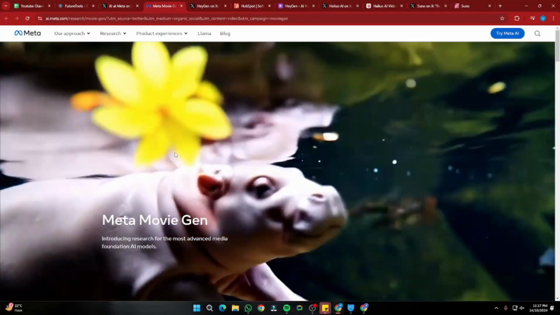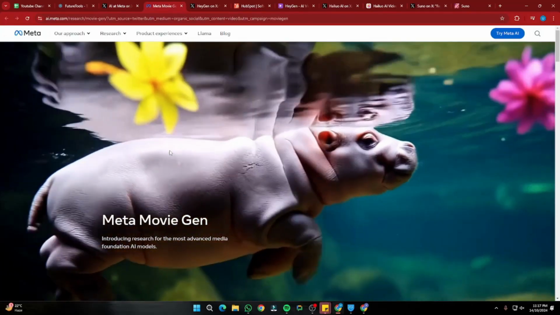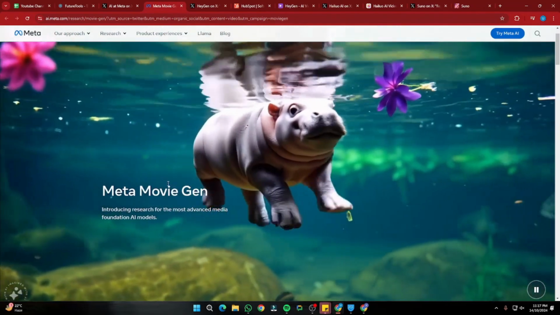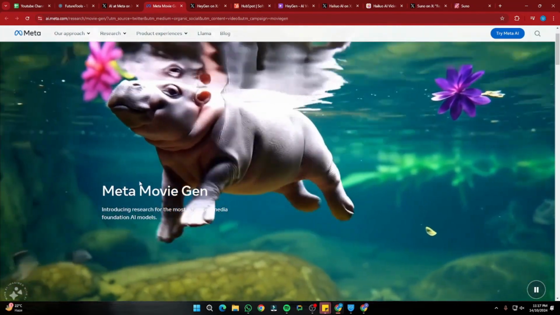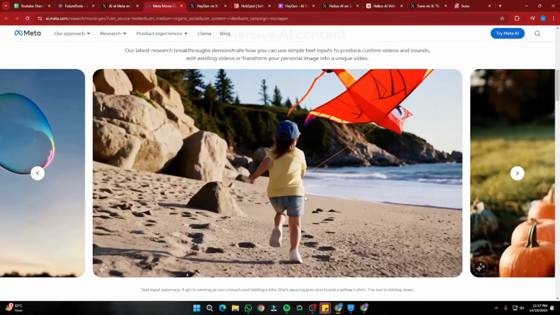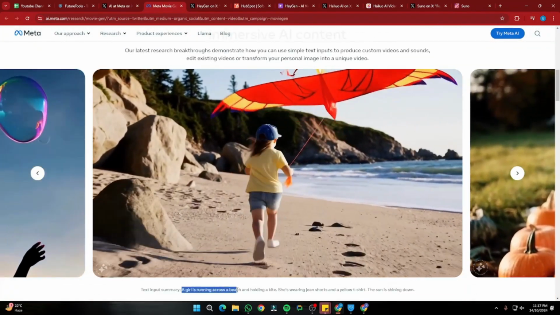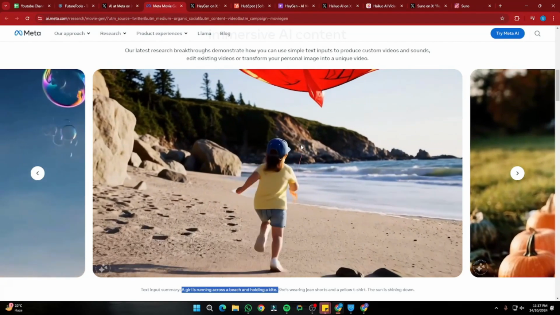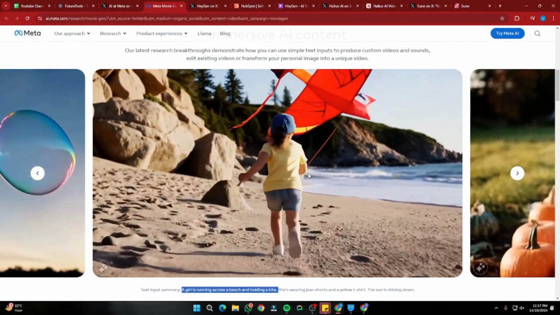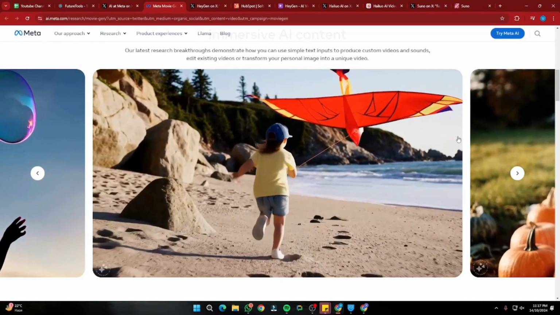If you go ahead and see the actual examples by Meta on their official website, here are some clips of how the video is going to look with the help of textual prompts in Movie Gen. You guys can see here is the first example. A girl is running across a beach holding a kite. And we don't see any deformation. The way the camera is moving and we're getting that cinematic effect is absolutely incredible.